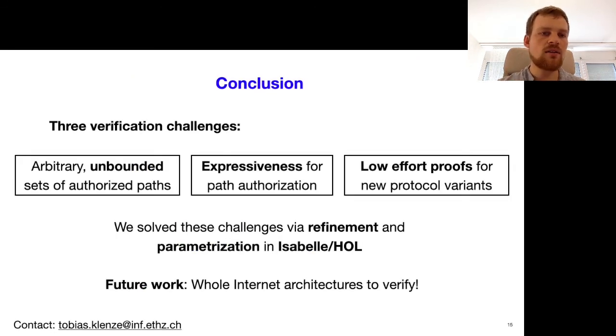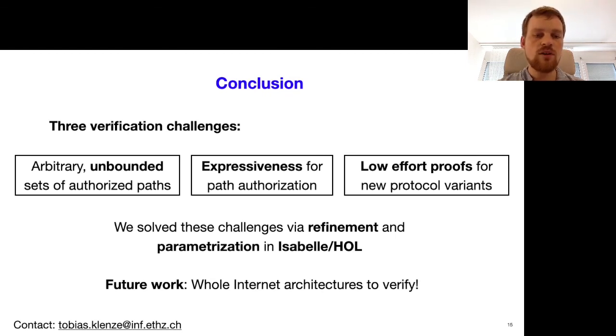So we had 3 verification challenges to overcome. First of all, there was an unbounded set of authorized paths, and we really needed high expressiveness because the path authorization property has a potentially unbounded number of protocol participants to it. And we also aimed to prove the security property of not just a single protocol, but of a whole class of different protocols. And we have solved all of these challenges using refinement and parameterization in our Isabelle HOL model.